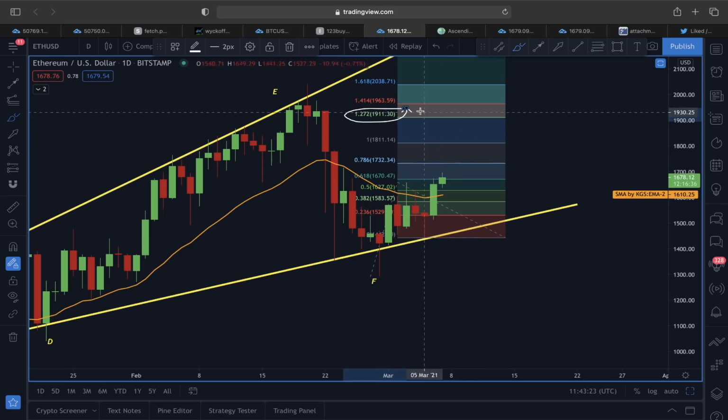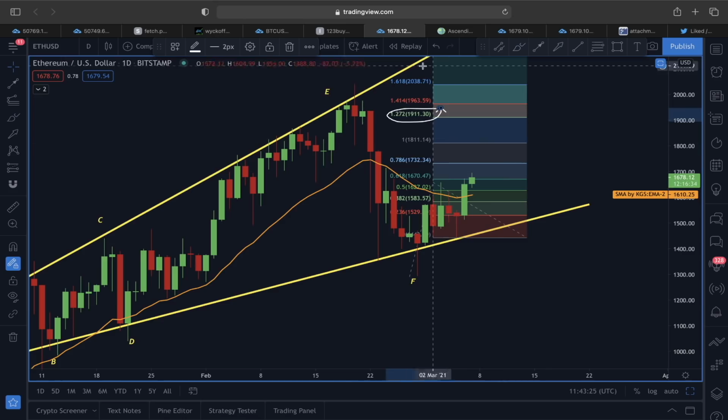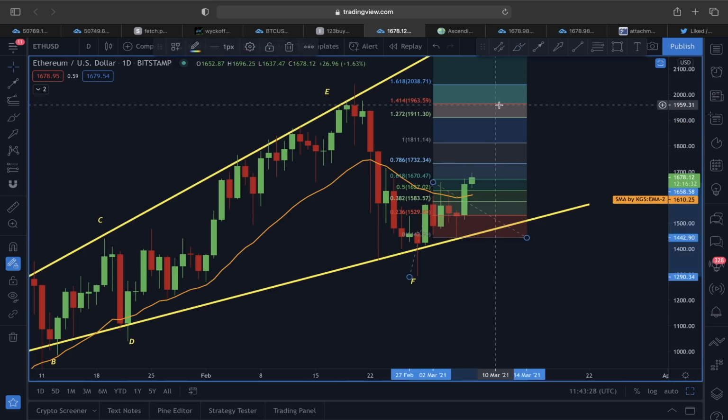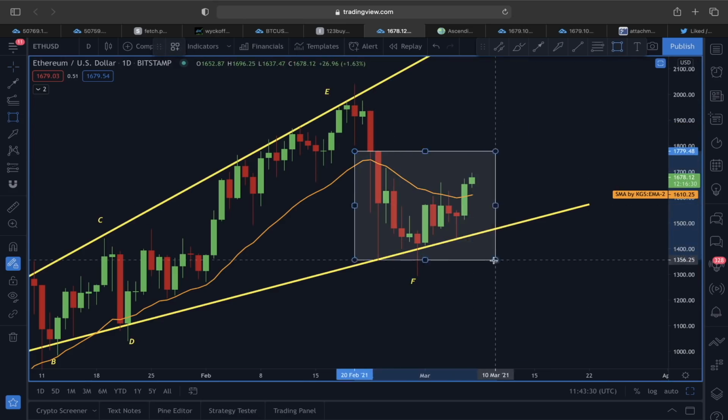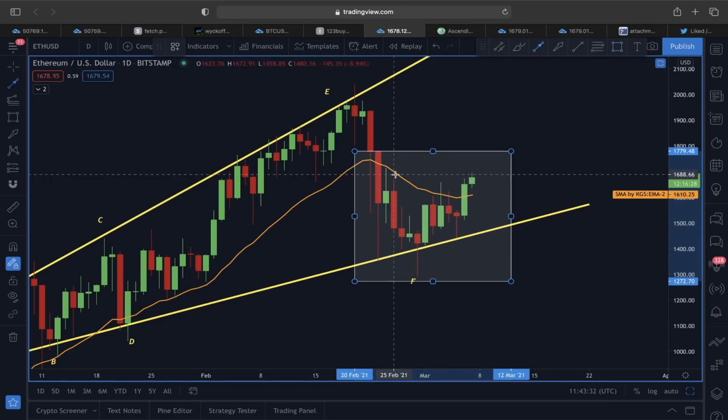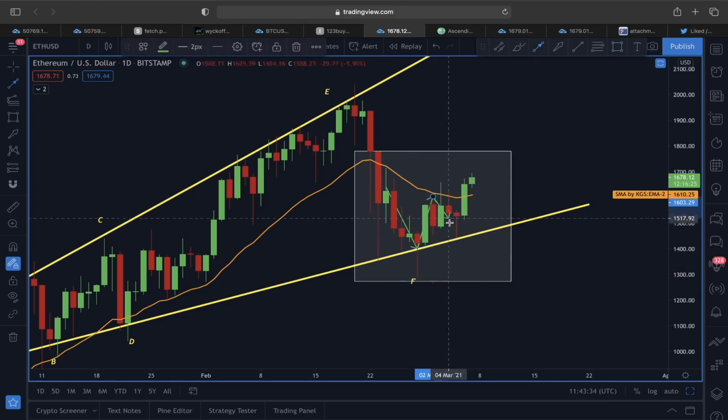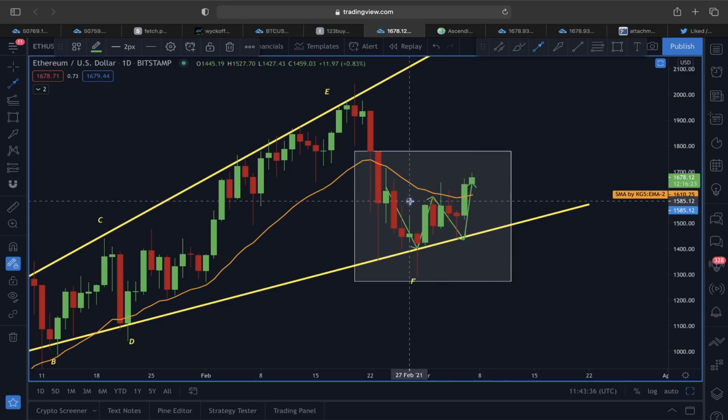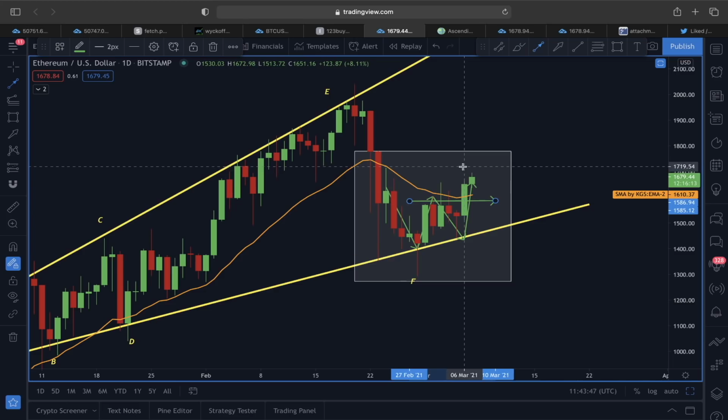So let's see how this one is going to pan out, because if you look at this in a bit different way, we can also see around this particular area there is another interesting scenario unfolding. I also added this double bottom type of scenario here, and since you can see we have broken out of the neckline, the price of Ether could now be seeing some really nice impulsive move, and not just because of this double bottom, but also regarding this one scenario here.